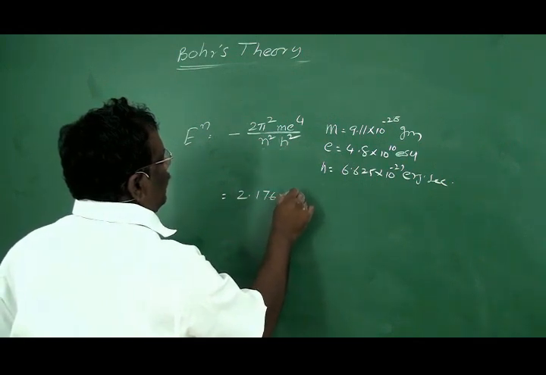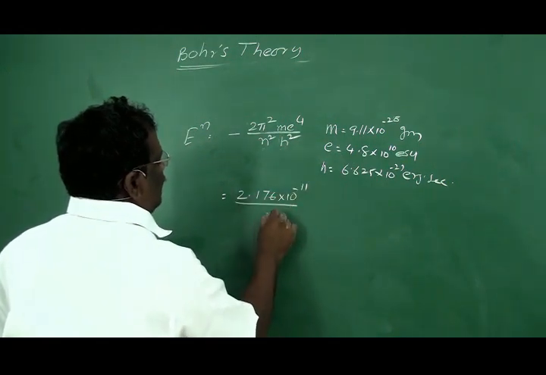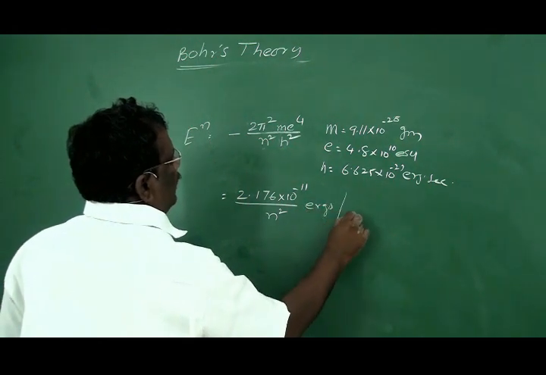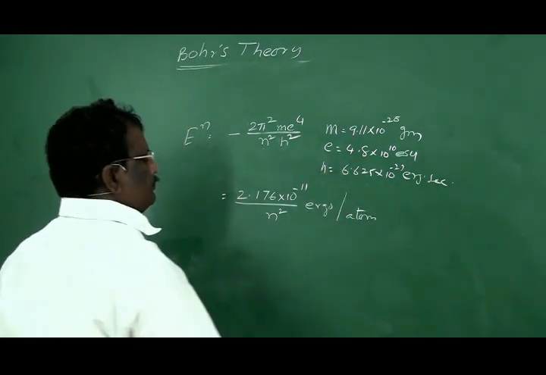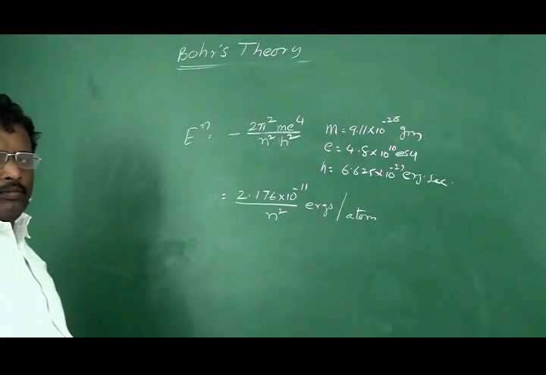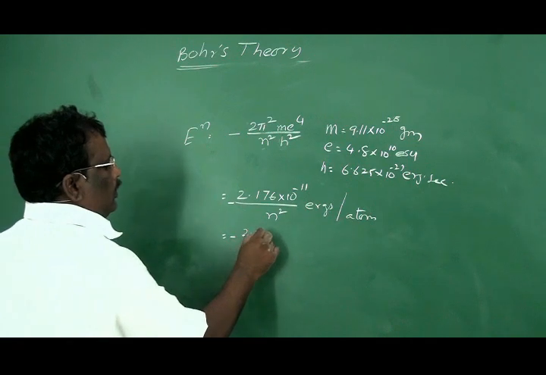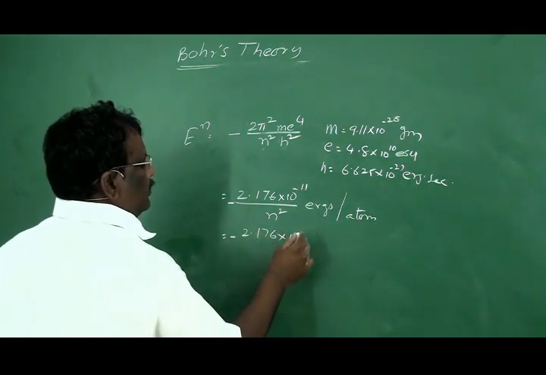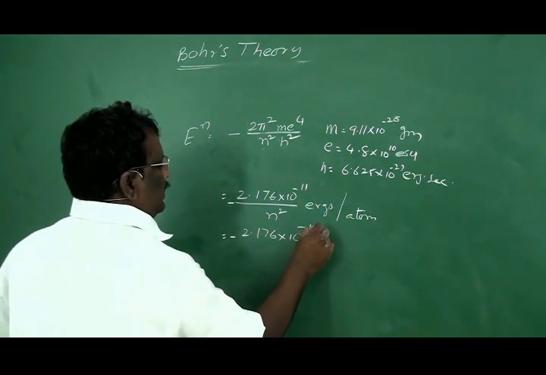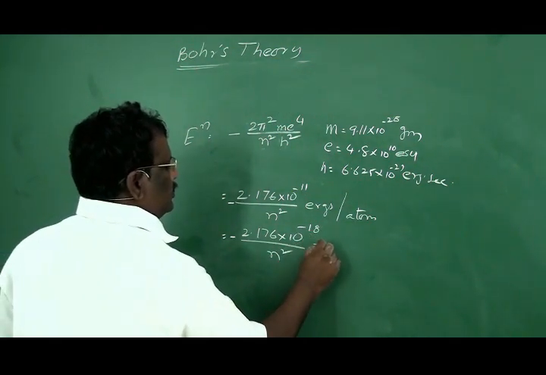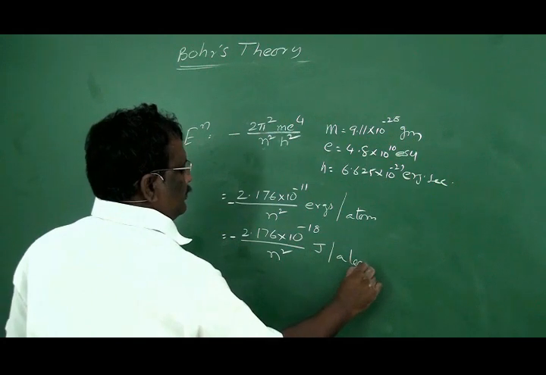minus 2.176 into 10 to the power minus 11 by n square ergs per atom. Or it may be equal to minus 2.176 into 10 to the power minus 18 by n square joules per atom.